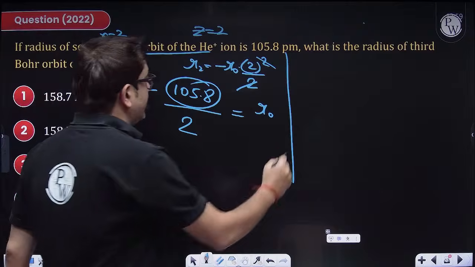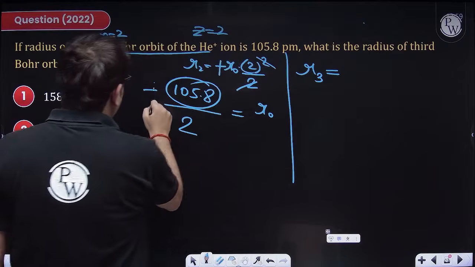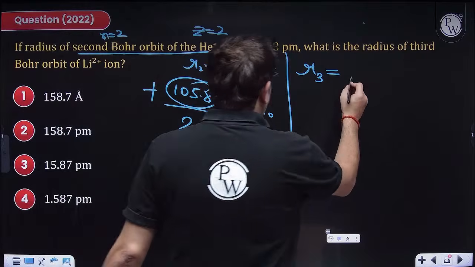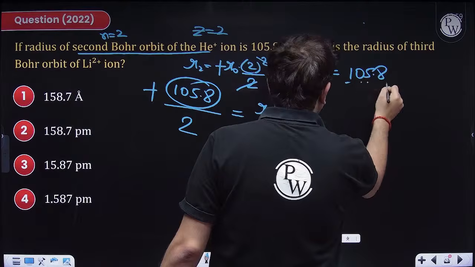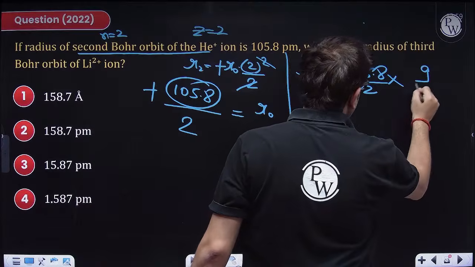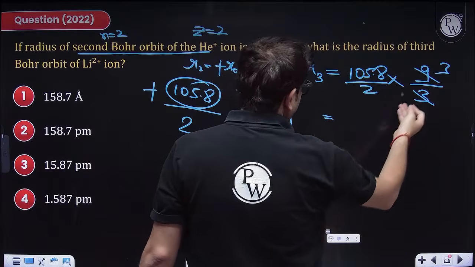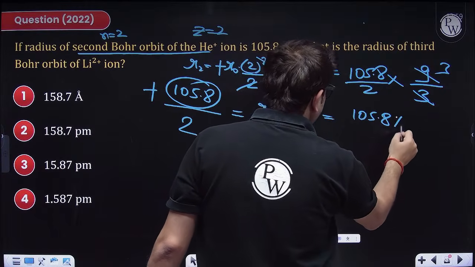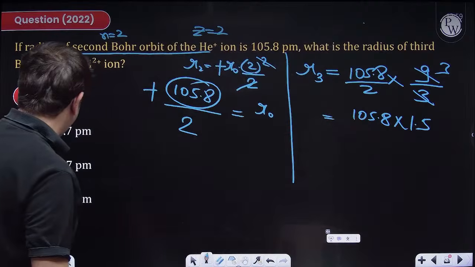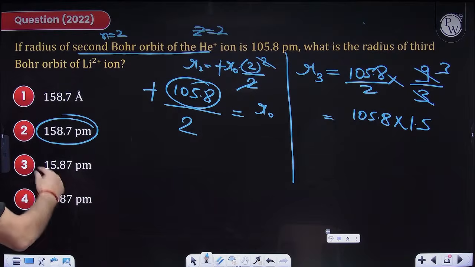Radius of the third orbit. So what are we asked? Radius of the third orbit. So it will be, why minus, sir? Why minus? This is not energy. So I removed the minus. So R0 is 105.8 upon 2, into n squared. Third orbit, so 3 squared is 9, upon Z, for lithium is 3. That means this is 3. So this is 105.8 into 1.5. That means half of 105 is approximately 50. So add 50 in, you will be landing somewhere around 158, 155. So definitely option B is your answer.